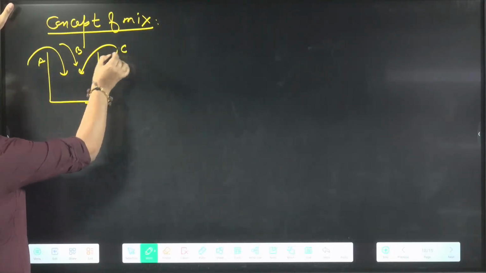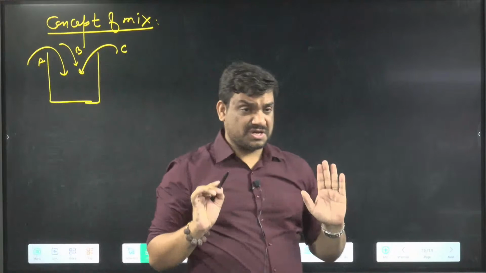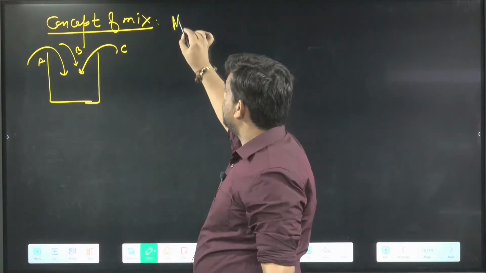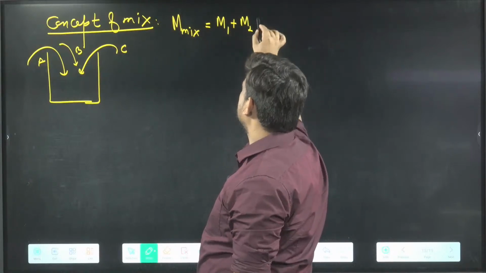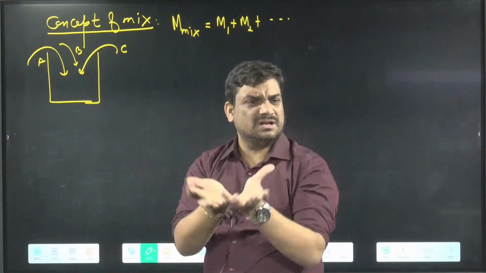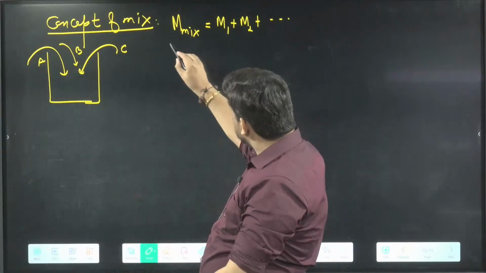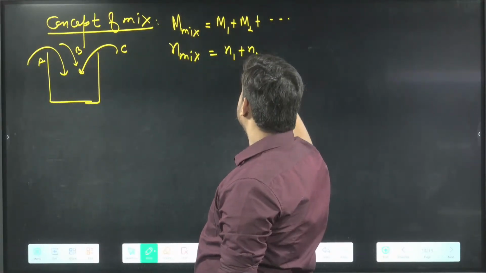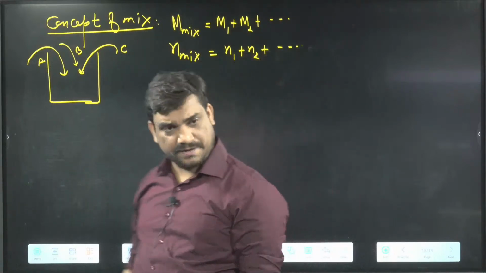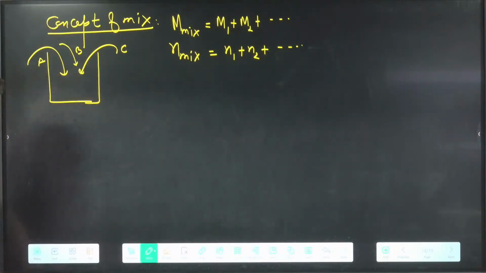So the first thing is total mass, which is going to be the mass of the mixture, nothing but M1 plus M2 plus so on. Also total moles will be equal to N1 plus N2 plus so on.